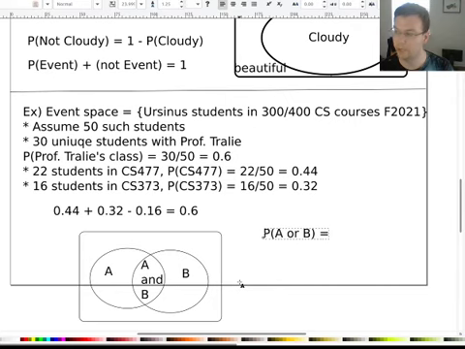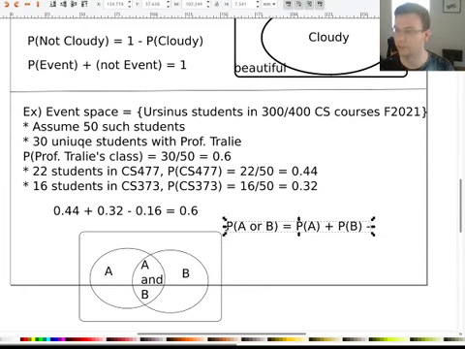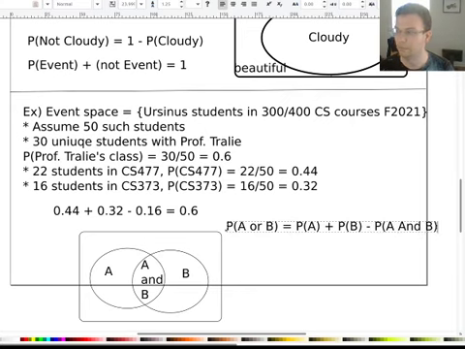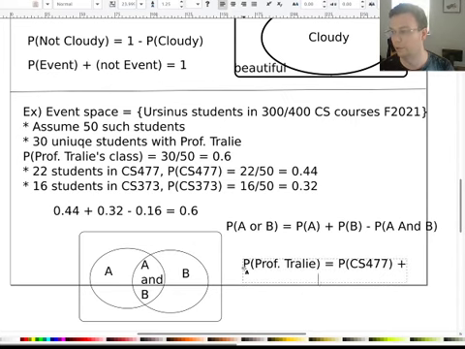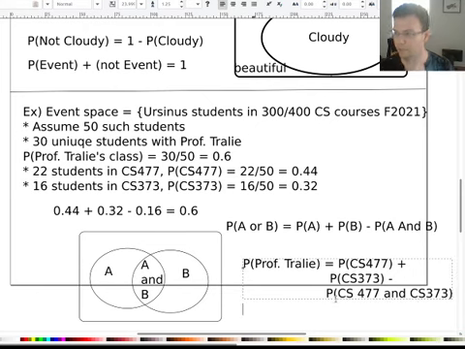So the probability of A or B is going to be equal to the probability of A plus the probability of B minus the double counting that we do. So minus the probability of A and B. So in this specific example, I would be saying the probability that you're with Prof. Traley is equal to the probability that you're in CS 477 plus the probability that you're in CS 373 minus the probability that you're in both. So that's what I just did up here, if you plug these numbers into the equation.